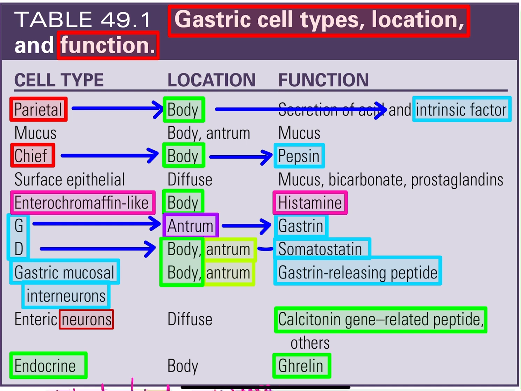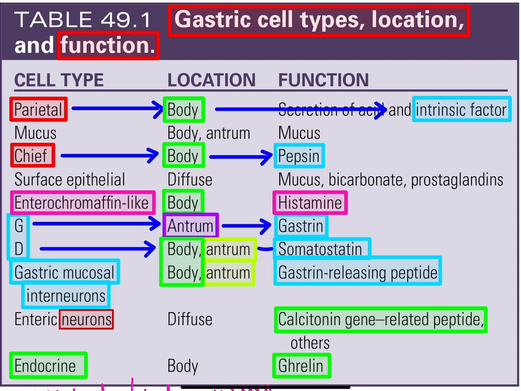So you see most of the cells are located in either the body or antrum or both. I want to highlight again, the parietal cell and chief cell are located in the body. Parietal cell secretes intrinsic factor, chief cell secretes pepsin. P is not for P. Then histamine is secreted by enterochromaffin-like cells.